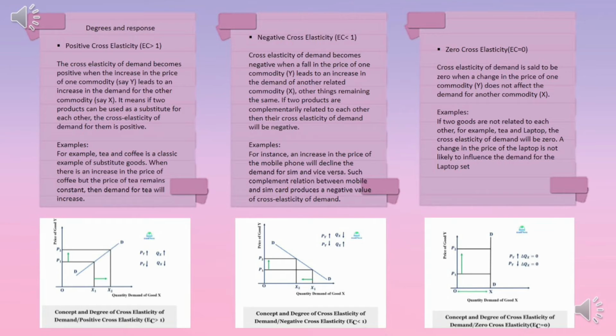Last but not least, zero cross-elasticity. Cross-elasticity of demand is said to be zero when a change in the price of one commodity does not affect the demand for another commodity. For example, if two goods are not related to each other, for example, tea and laptop, the cross-elasticity of demand will be zero. A change in the price of the laptop is not likely to influence the demand for the